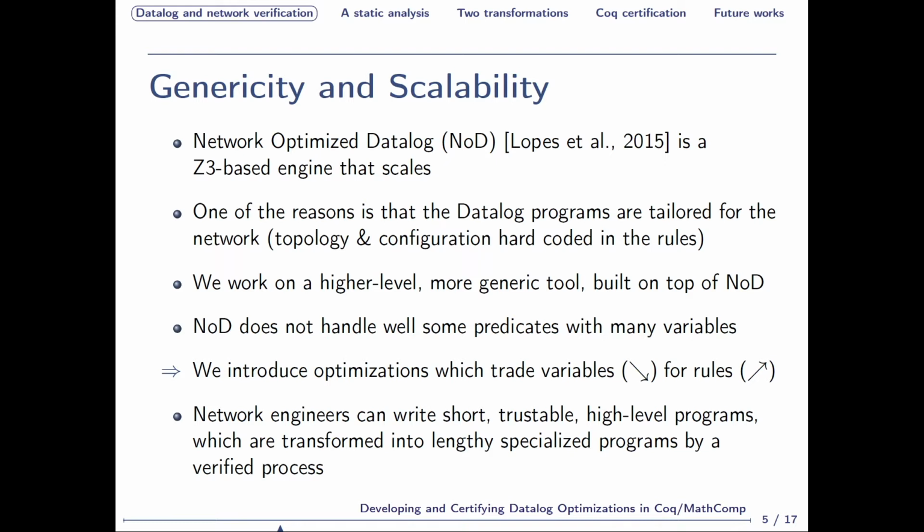We then started working on a higher-level tool, built on top of NoD, that would describe the behavior of a network in general. However, NoD does not handle well some special predicates when used with many variables, so we thought it might work better to have more, or even many more rules, but with fewer variables each, which is the goal of the optimizations we worked on. This way, network engineers can write short, trustable generic programs which are transformed into much lengthier, efficient, specialized programs by a verified process.